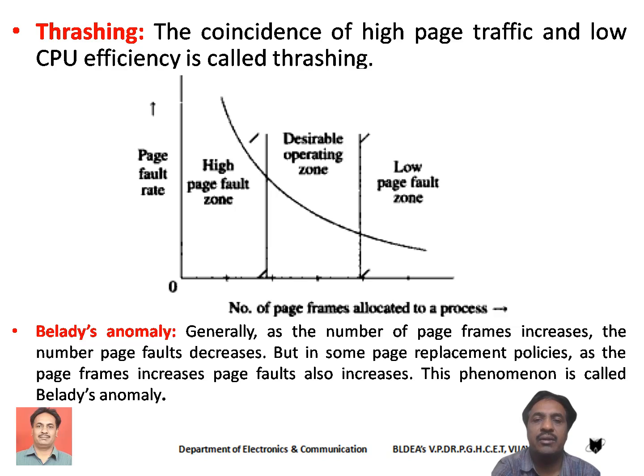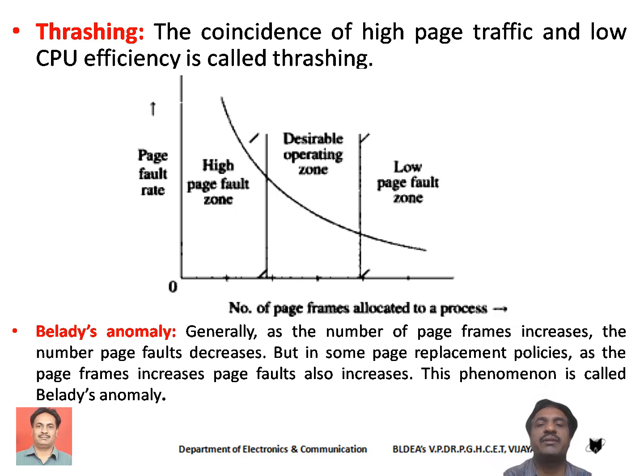That's why the coincidence of high page traffic and low CPU efficiency is called thrashing. When the number of page faults increases, or when the page traffic increases, the efficiency of the CPU is reduced. This particular situation, we call it thrashing.